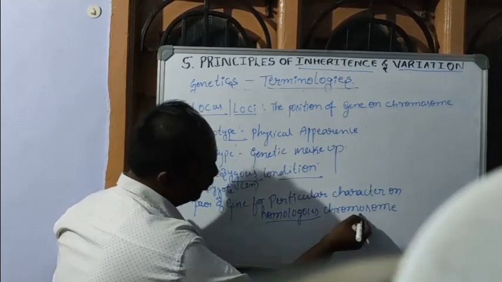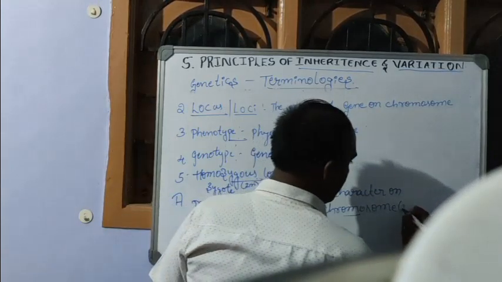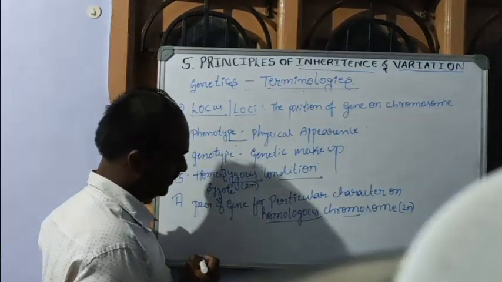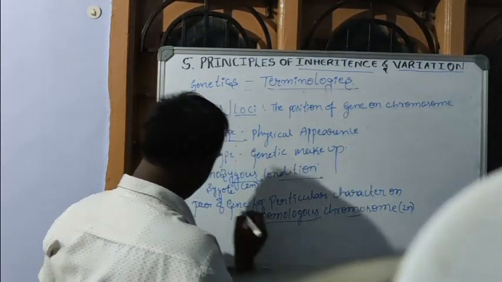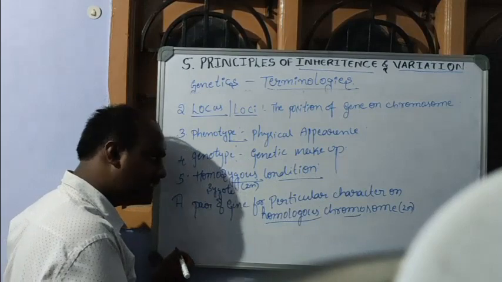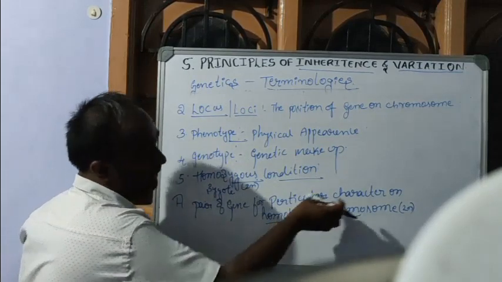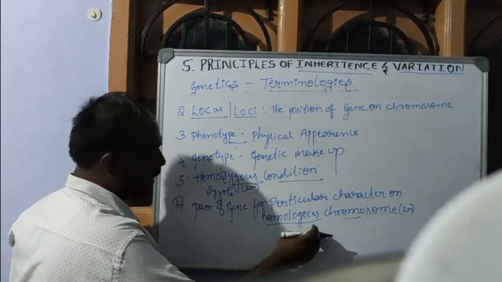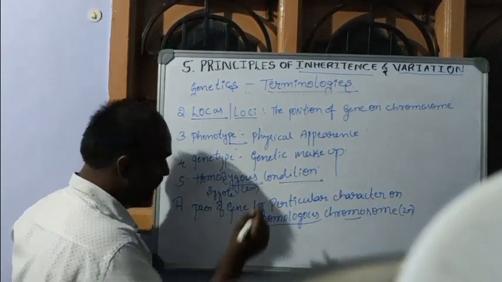We know that homologous chromosomes are diploid and consist of the same chemical nature. So this homozygous condition is a pair of genes for a particular character on homologous chromosomes.